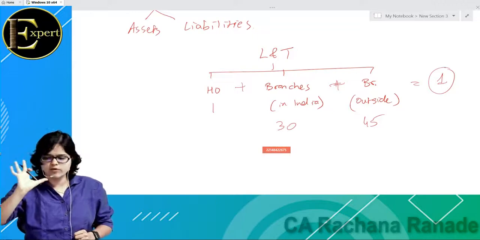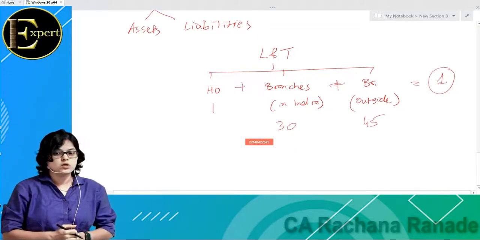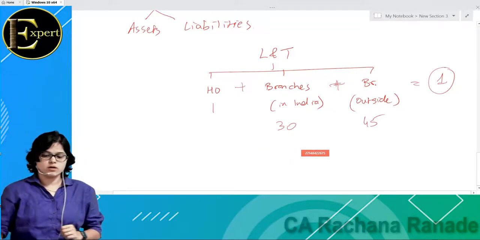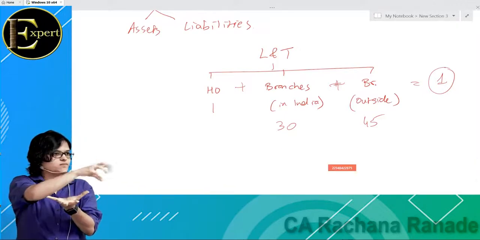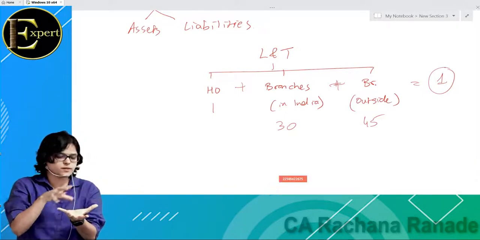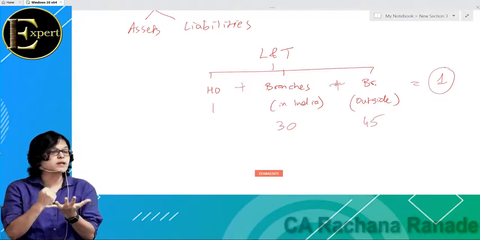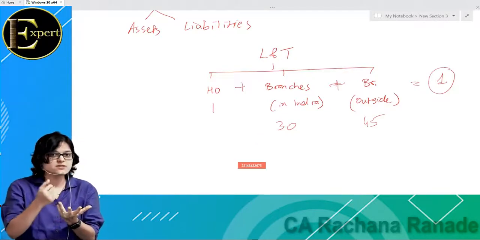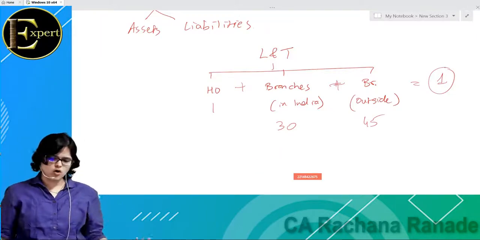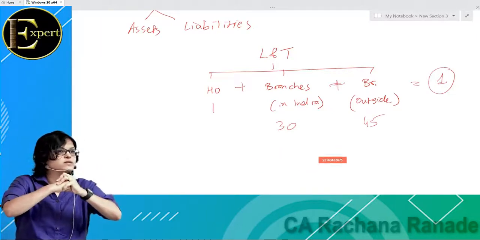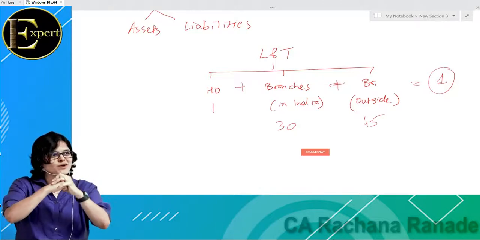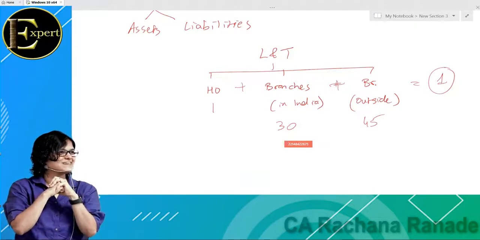So whenever I'm talking about taking together, compiling together, what plus what plus what? HO, registered office, head office, plus branches in India, branches outside India, all put together. This is known as standalone financial statement. I'm sure everyone would have thought that I will say consolidated financial statement.